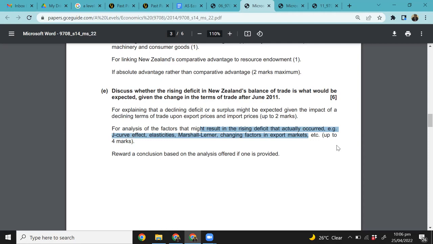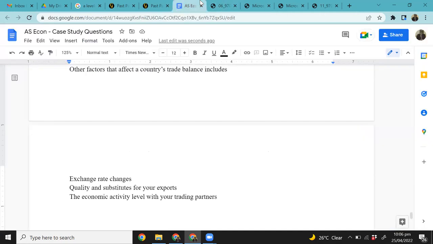So one thing that we skipped over here was the J-curve. What does the J-curve say, right? Do you guys know what the J-curve is? So students, the J-curve says that when your export prices are lower, right, and the demand for your exports is more elastic. So basically the concept that we explained is just the J-curve, right? But we did not name it, right? So what is the J-curve? Students, have a look at this.